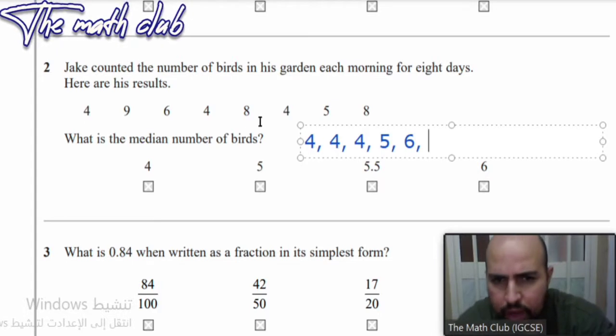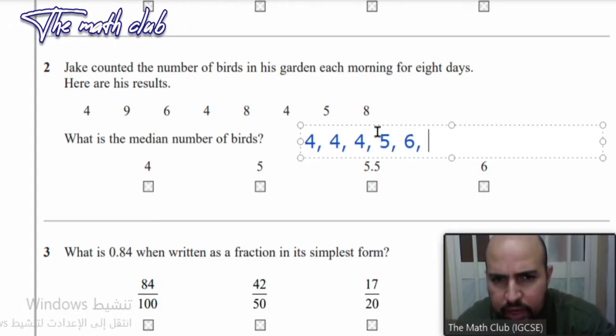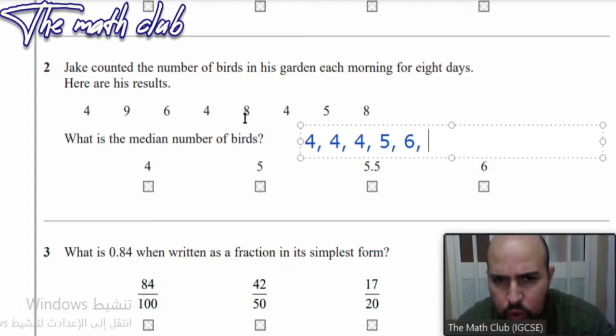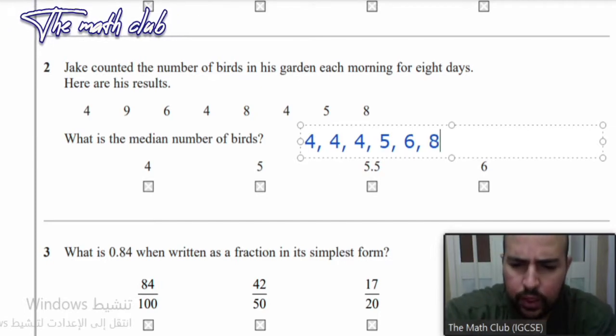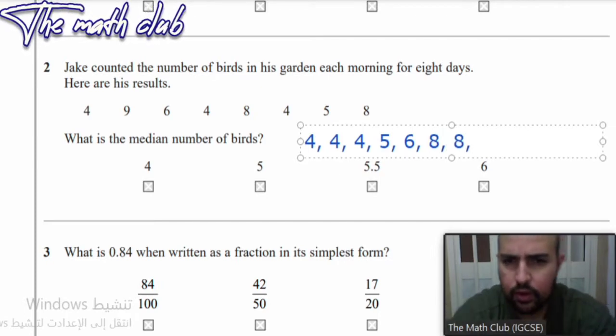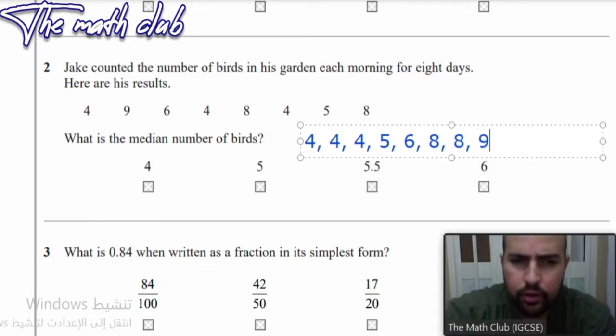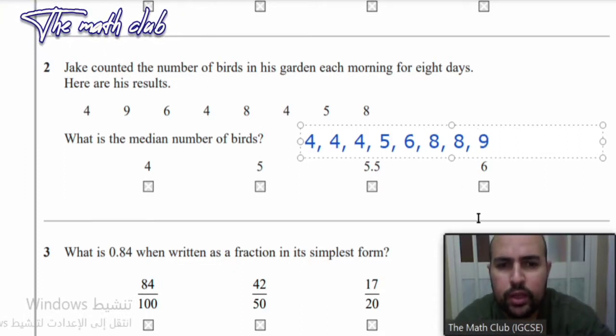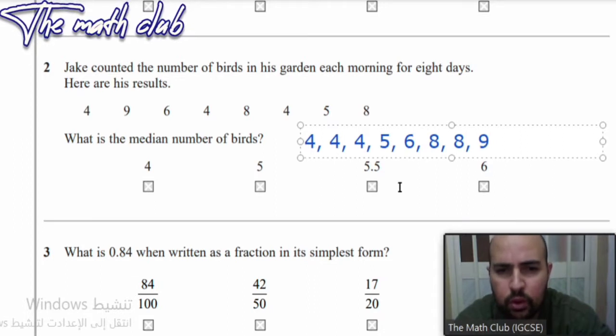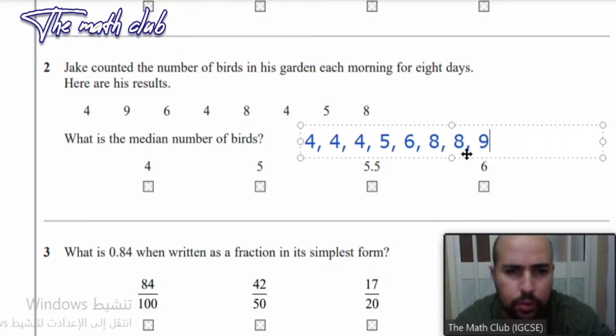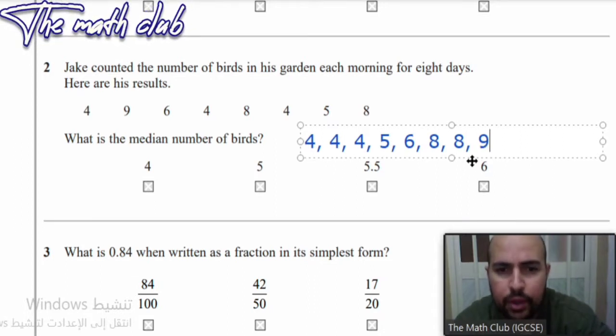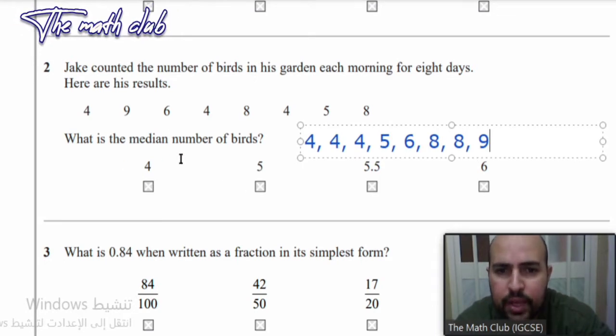And then do we have a 7? No. Do we have an 8? We have 1, 2, 8s. So 8, 8. And then finally we have a 9. So we write 9. So the first step we did is what? We put them in order from the smallest to the biggest one. They have to be in order so we can find the median.